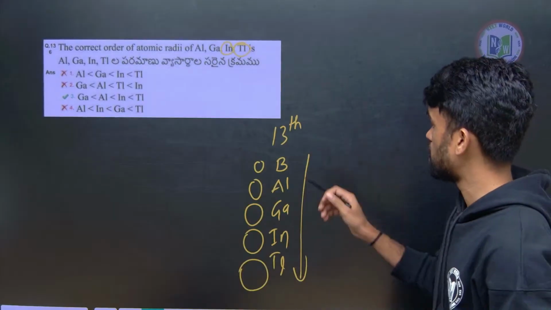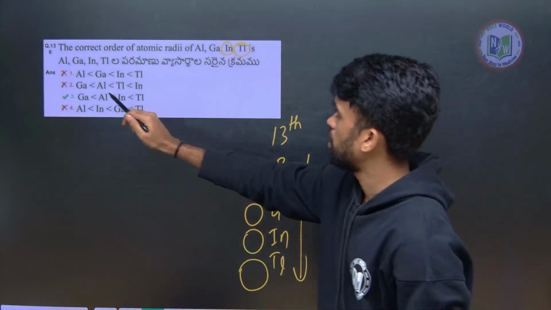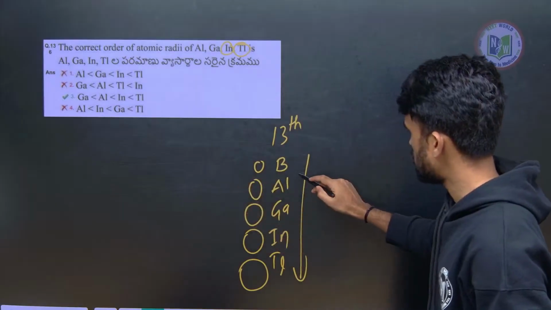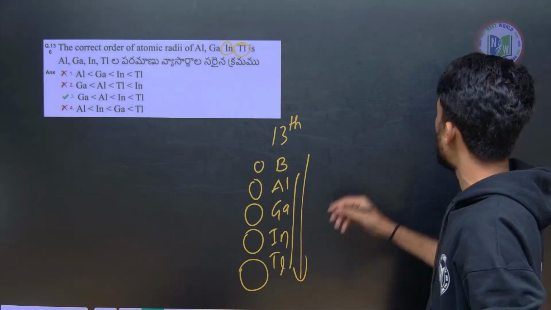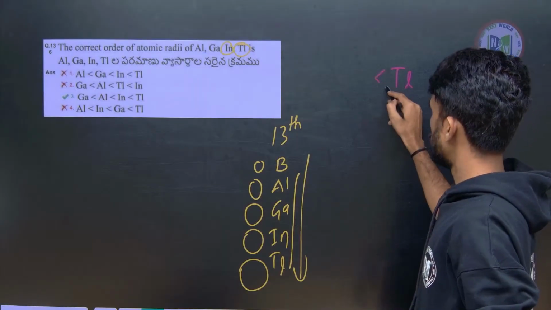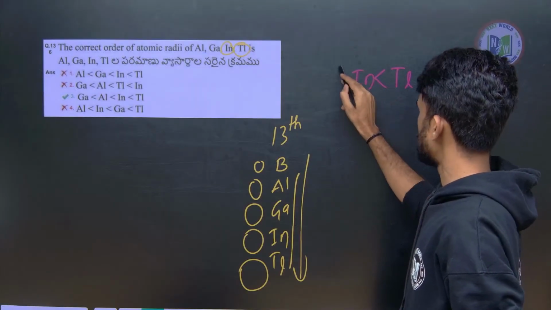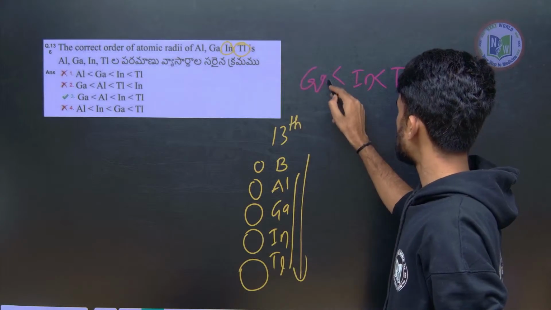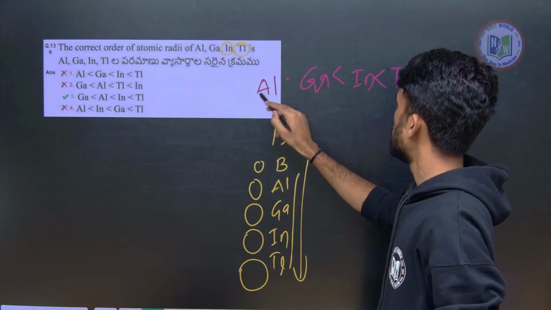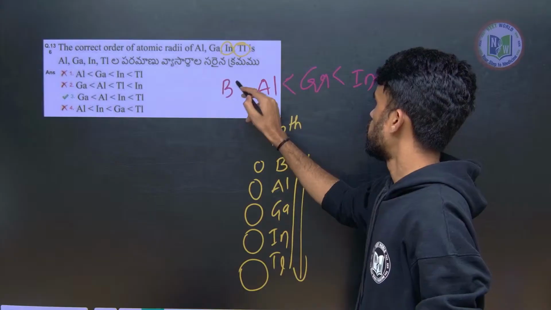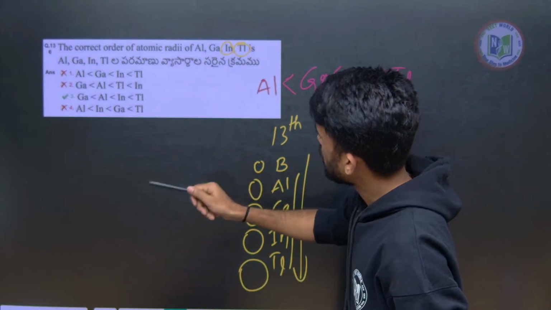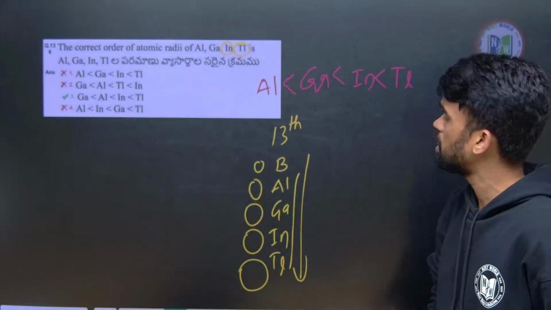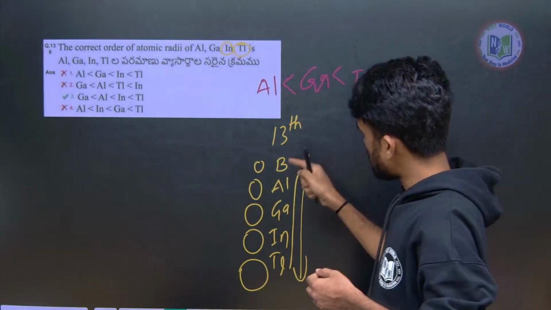The smallest one is boron. Here they haven't included boron, they are discussing the remaining ones. So which one should be the highest? Thallium, then indium, then gallium, then the least is aluminium, and the last one is boron. But if you see the options, is there any option like that? Yes, the first option is there, but you know, these are 13th group elements now.